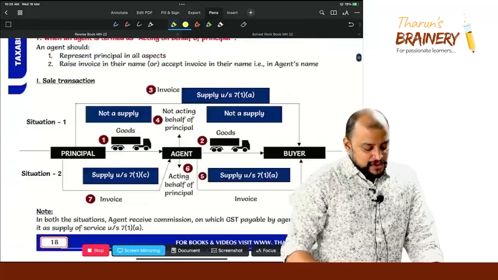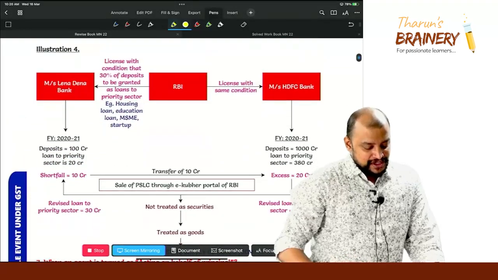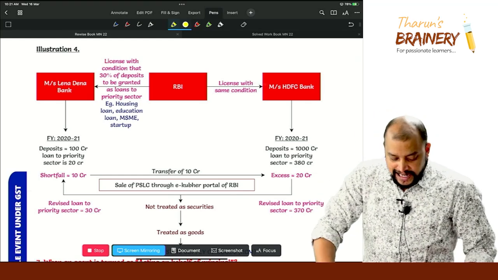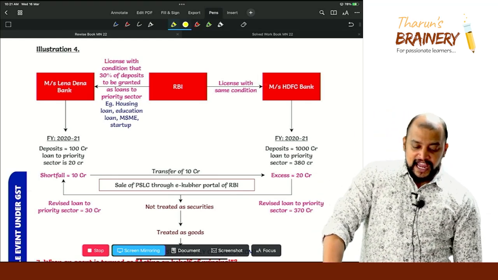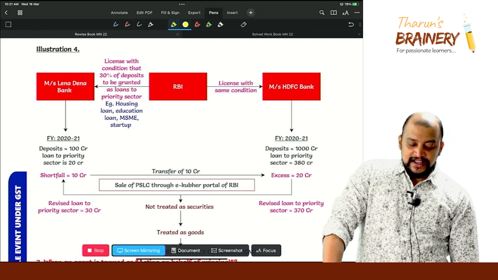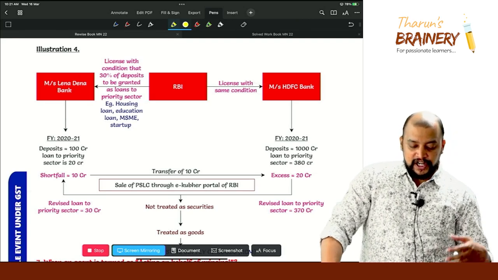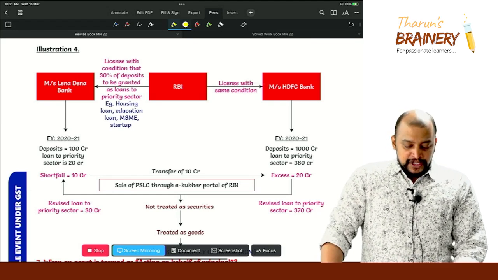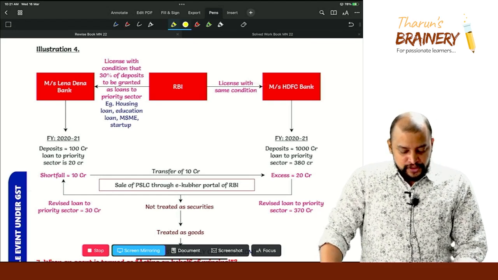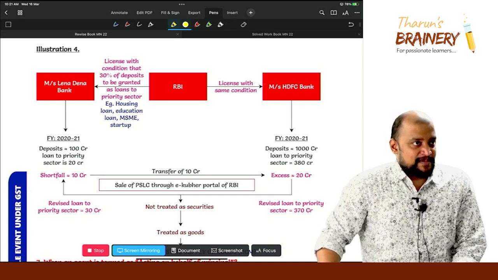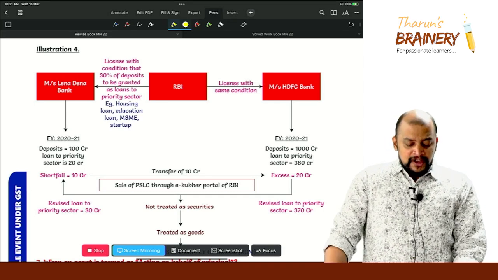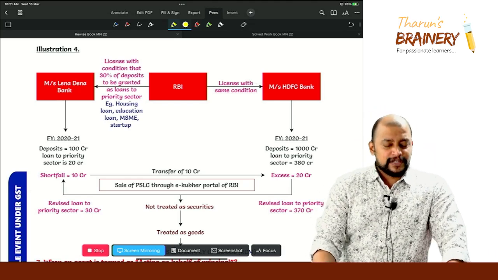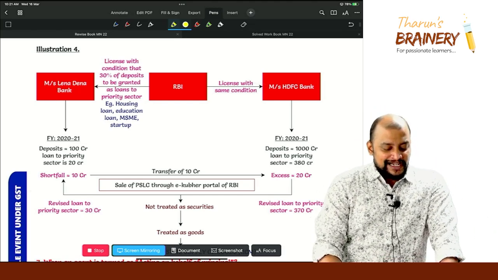I gave an illustration, page number 18, illustration number 4. Have a look into that. Messrs. Lena Dena Bank. RBI gave a license to that bank with the condition that 30% of the deposits be granted as loans to the priority sector. So what is loans to the priority sector? Housing loan, education loan, MSME, startup, etc. Now, for the financial year 2021, the deposits is 100 crores and the loan to priority sector is 20 crores.